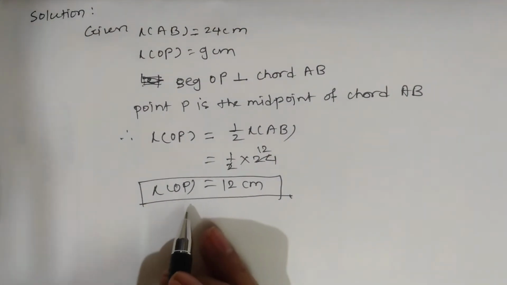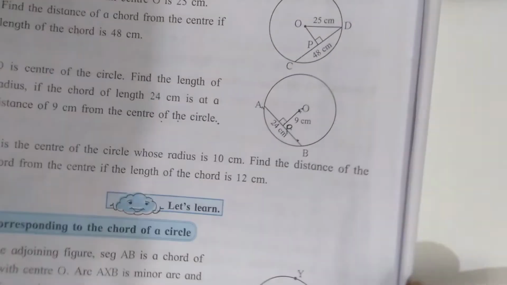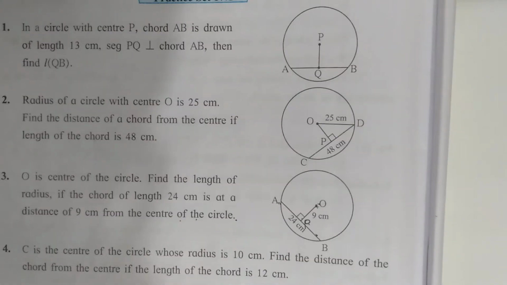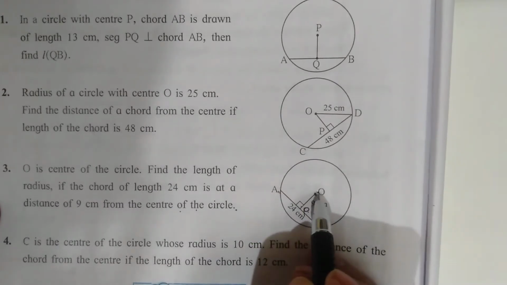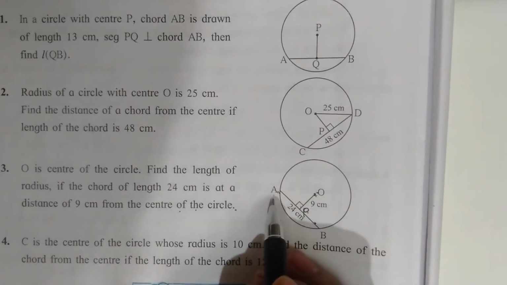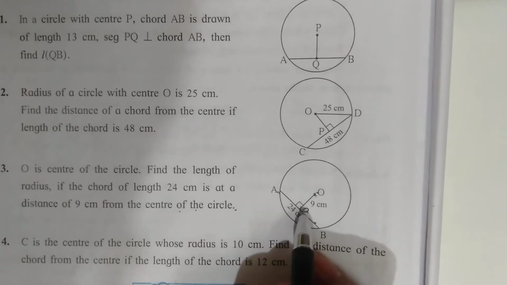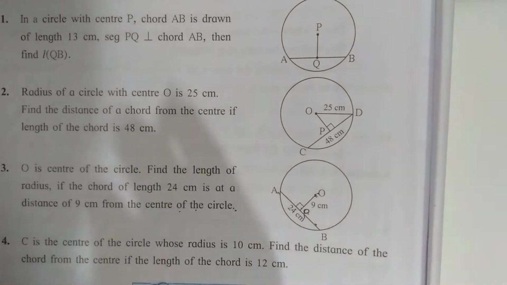If we join point A with point O, then the triangle APO is a right angle triangle.